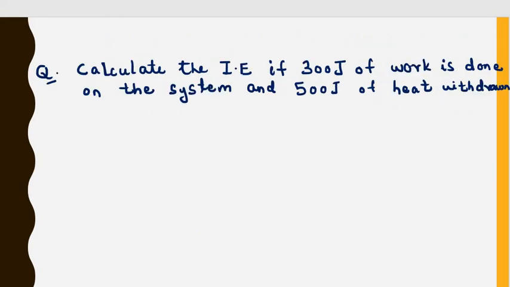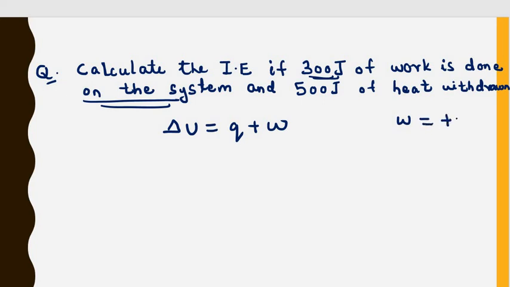Here you can see what is given. Again calculate the internal energy. We know the expression for internal energy: delta U is equal to Q plus W. Calculate the internal energy if 300 joule of work is done on the system. So when work is done on the system, our value will be positive. What is the work done on the system in this problem? It is given as 300 joule.